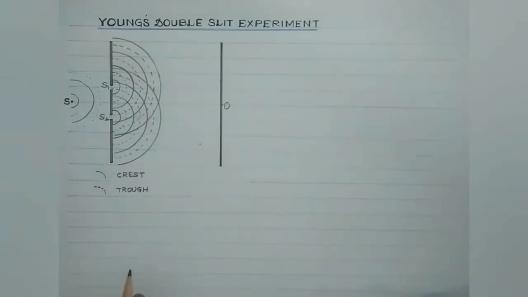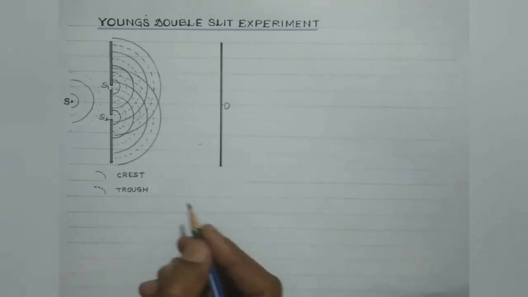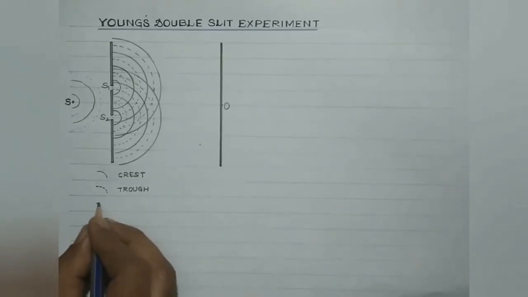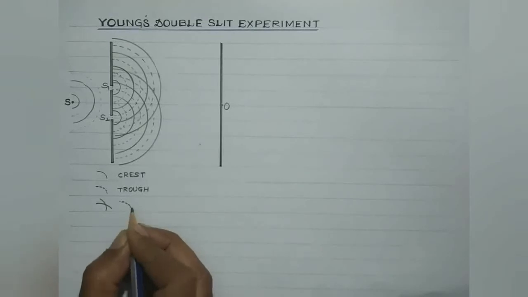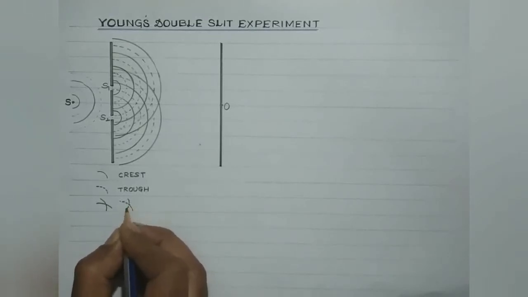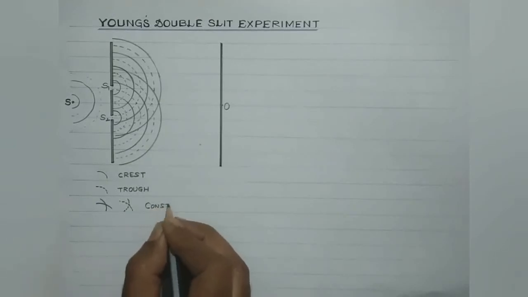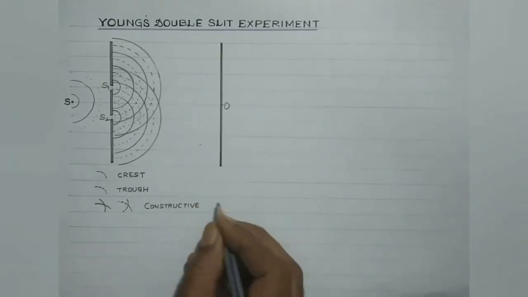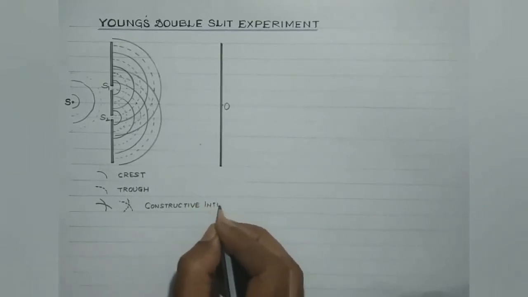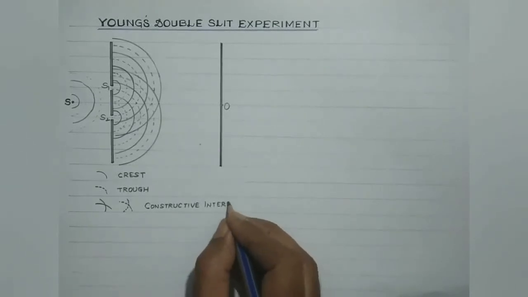Now students, we have already discussed that when the crest of one wave falls on the crest of the other, or the trough of one wave falls over the trough of the other, it results in constructive interference, where the intensity of light would be maximum.